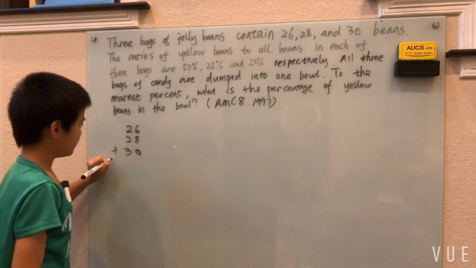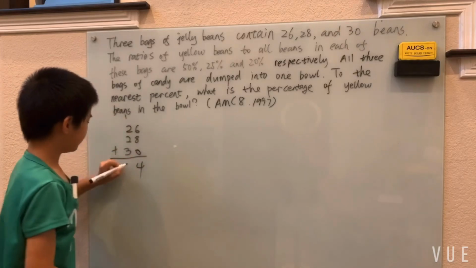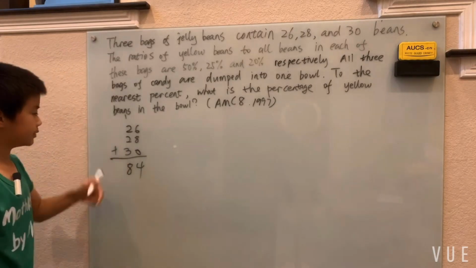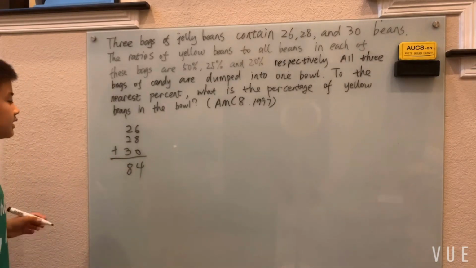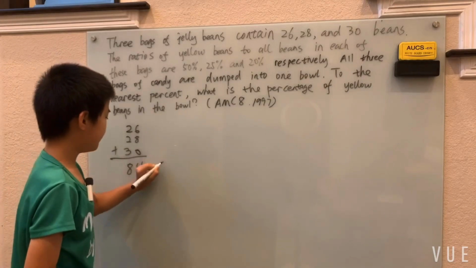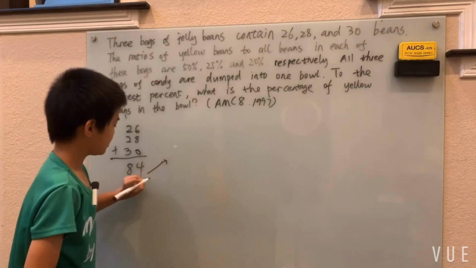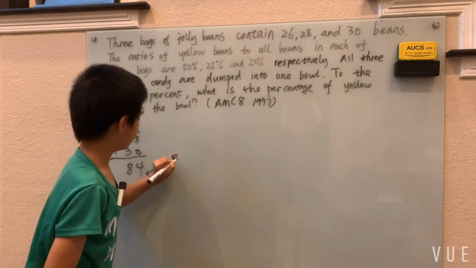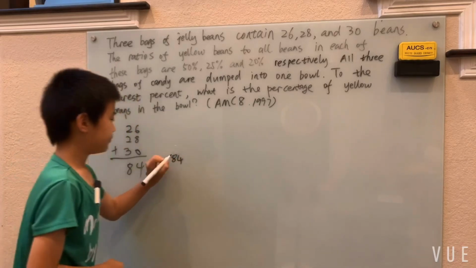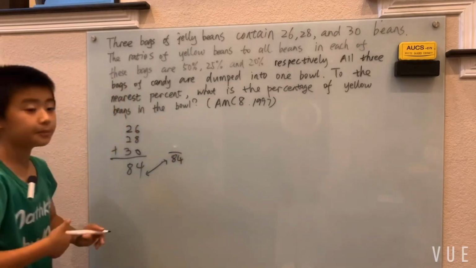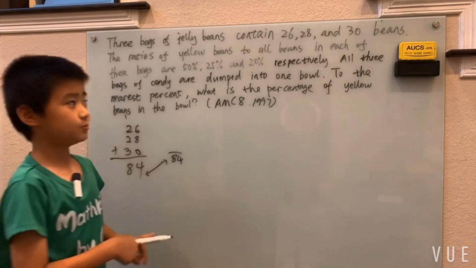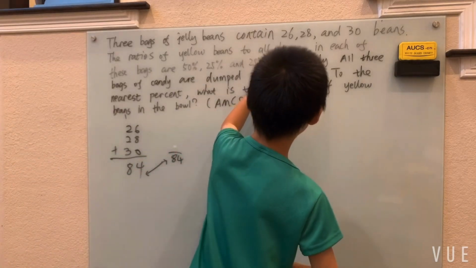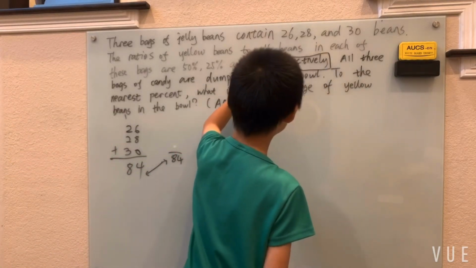Add that, carry the 1, we get 84. 1 plus 2 plus 2 plus 3 is 8. And that, of course, goes into our denominator. Now, what is our number of yellow beans? Well, there's one word that's very special, respectively.